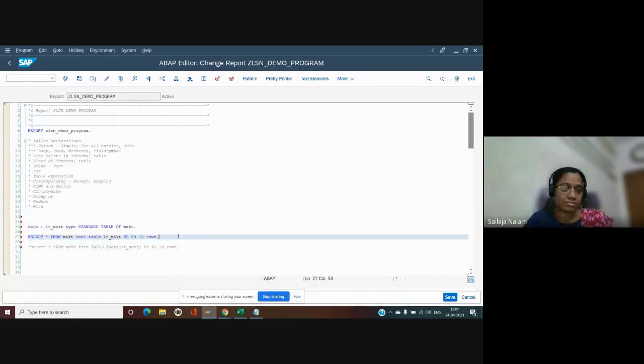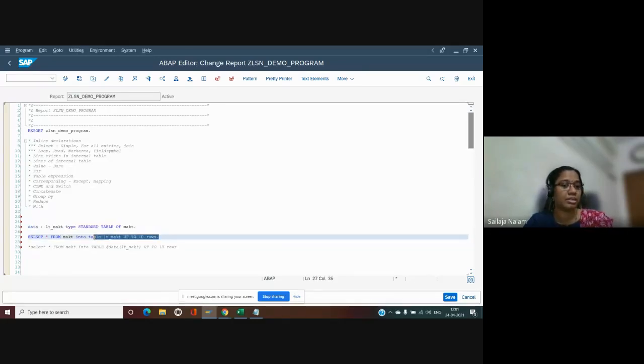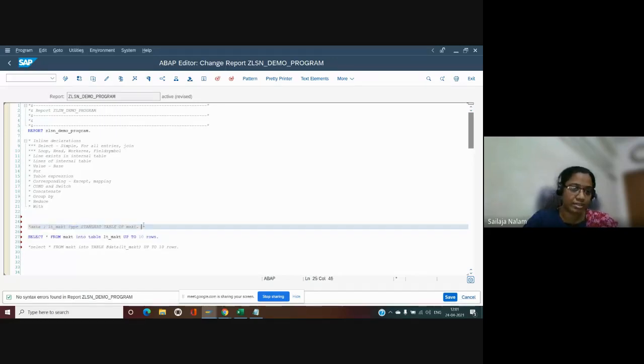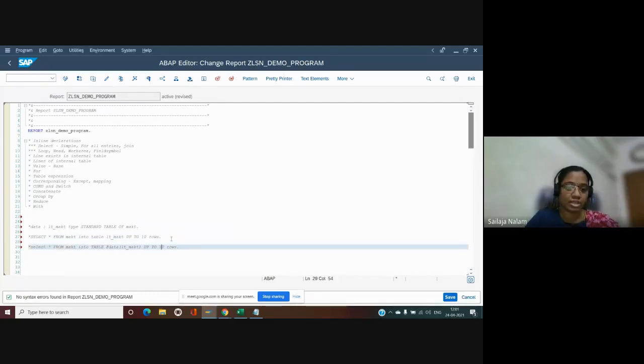This was our old piece of code. So here, what are we doing? We are declaring the internal table, and we are giving the internal table to fetch to fill up the data. But this is not required anymore. This data declaration is not required. Until this data declaration is there, this select doesn't work. It ends up in a syntax error. So we will be having the new syntax stating that this internal table has to be declared by using the data keyword.